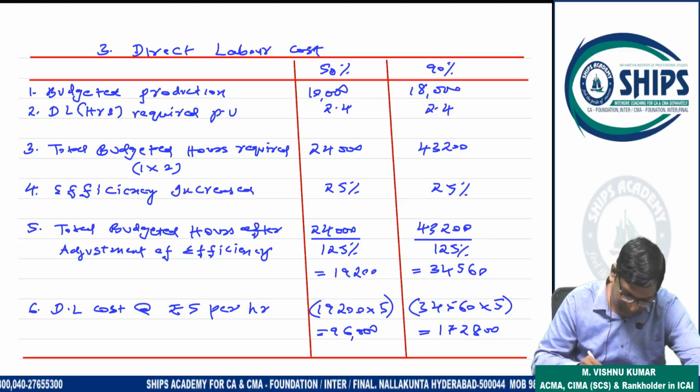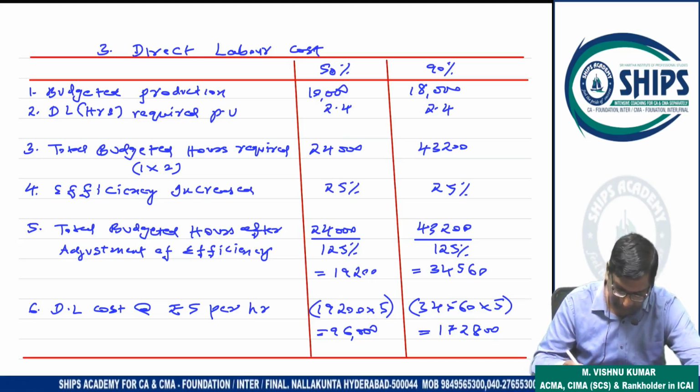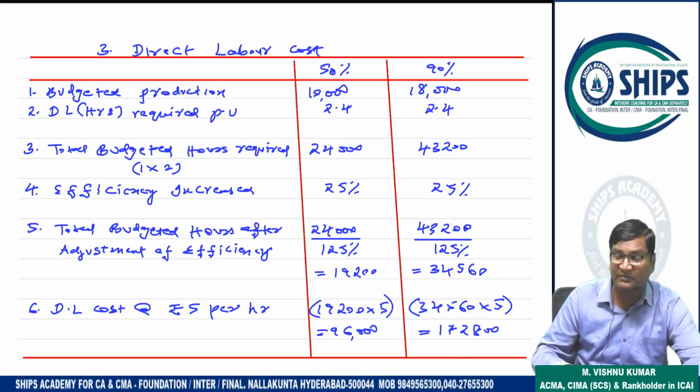So the labor cost is 5 rupees per hour. Now you can multiply 19,200 into 5 and 34,560 into 5. That's it. 96,000 and 1,72,800. Yes, sir.